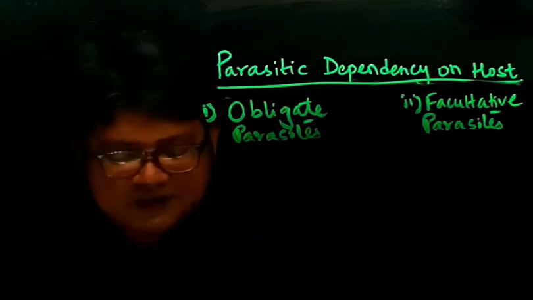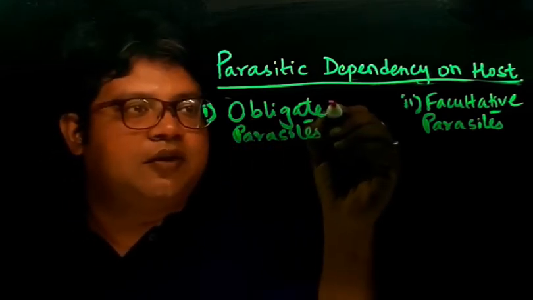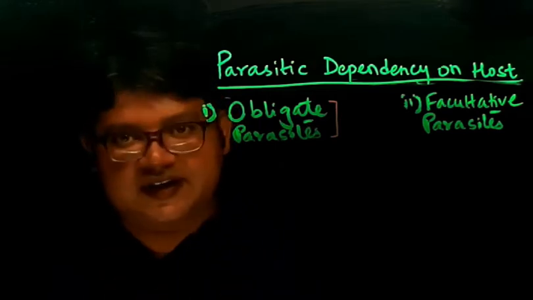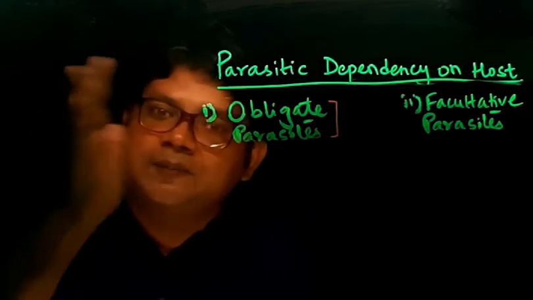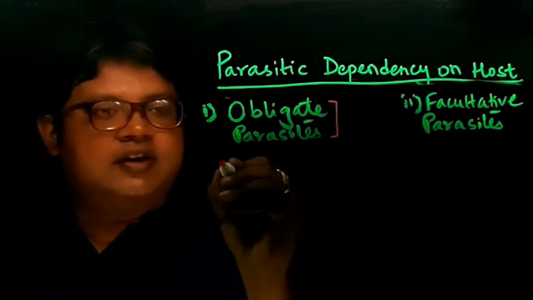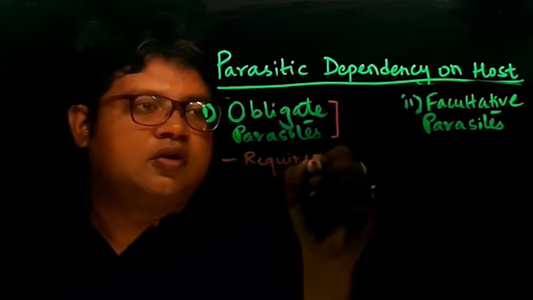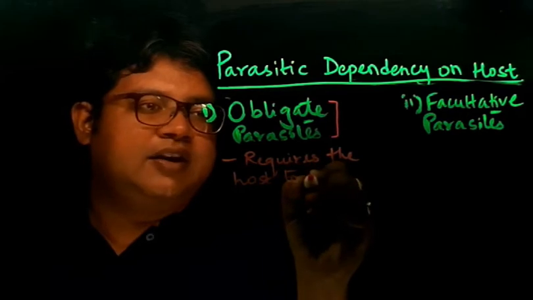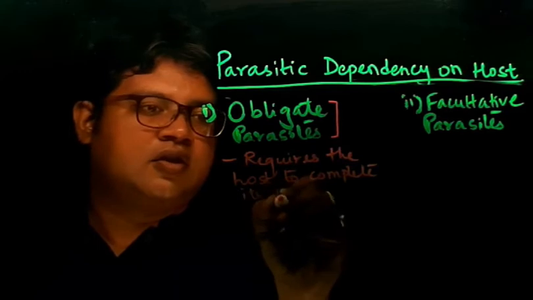Now let me explain what an obligate parasite is. Obligate parasites are those parasites which require the host to complete their life cycle. Let me write it down: it requires the host to complete its life cycle.